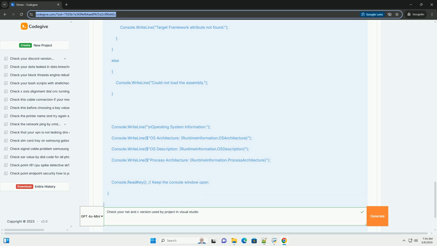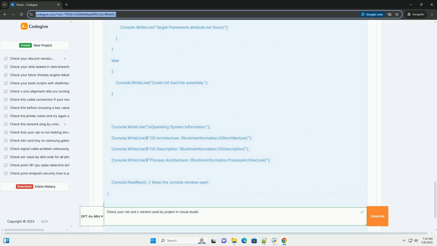C# language versions: C# is the primary programming language for .NET. New C# versions are released alongside new .NET versions, adding features and syntax improvements. The language version is independent of, but related to, the .NET target framework. You can sometimes use a newer C# language version with an older .NET Framework or .NET version, but there are compatibility limits.